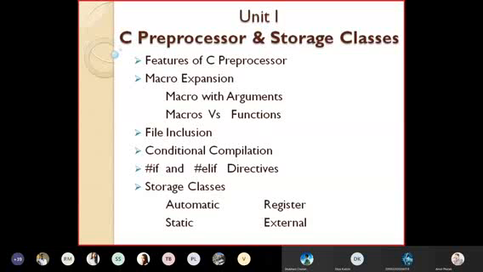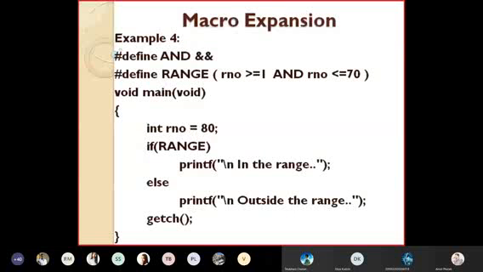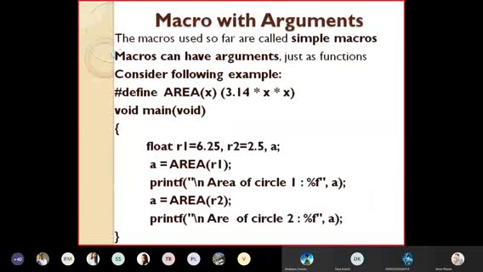Okay, so we have started learning unit number 1. In that unit we have learned the feature of C preprocessor, and we have learned macro expansion. We have seen the simple macro. So today we are going to learn what is macro with arguments and macro versus function. We are going to complete this point today. These things we have already covered: example 1, example 2, example 3, and example 4. Now today we are going to start with the point which we call macro with arguments.